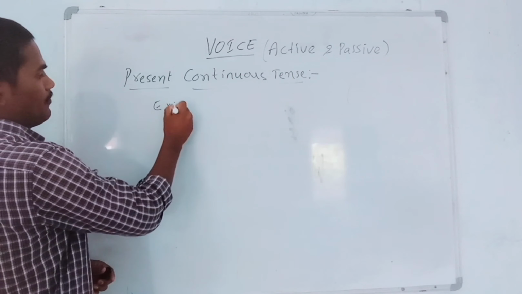Simple past tense. Okay? So example: I saw a tiger. So it is a simple past tense sentence. In simple past tense, we have to use was or were, because these two helping verbs are past tense helping verbs. That's why we need to choose any one helping verb to write in every passive sentence.